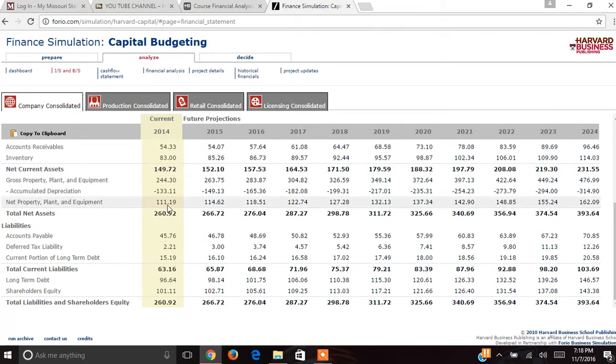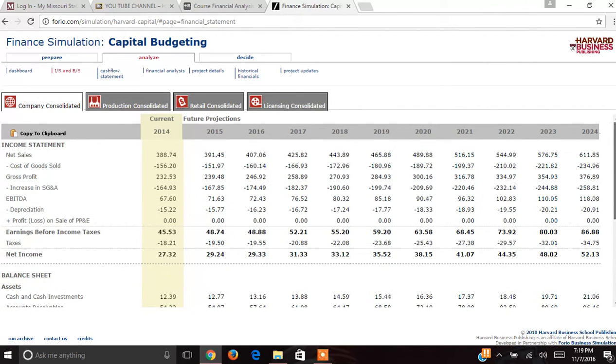Total net assets is 260.92, as well as the total liabilities and stockholders' equity. In 2009, the total net assets and liability and stockholders' equity was 165.52. Both of these are expected to increase through 2024.